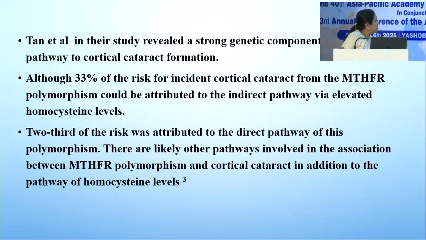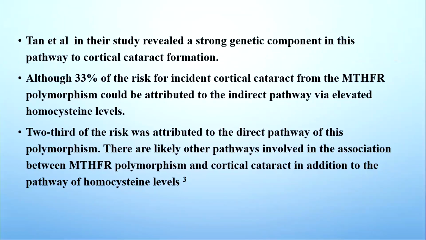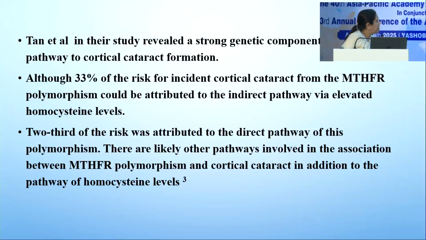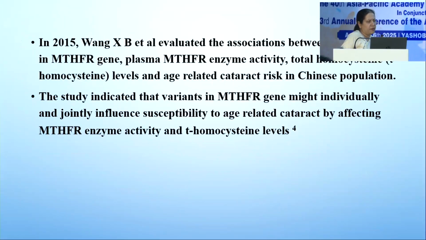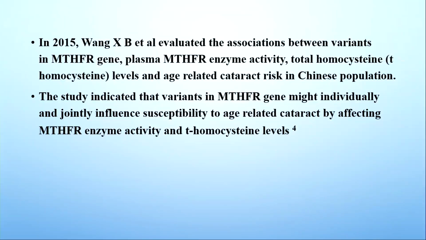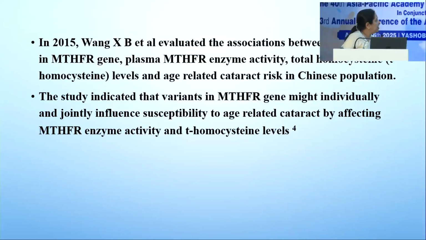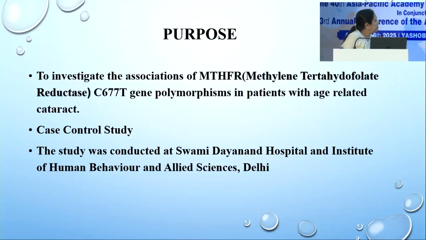Tan et al., in their study, said that about 33% of the risk for incident cortical cataract from MTHFR polymorphism is due to the indirect pathway, that is due to homocysteine elevation, while 2/3 is due to the direct pathway of the polymorphism. A similar study was carried out by Wang XB in China, and the study indicated that the variant of the MTHFR gene might individually or jointly influence susceptibility to age-related cataract. On the basis of this, we investigated MTHFR gene polymorphism C677T in patients of age-related cataract in a case control study.